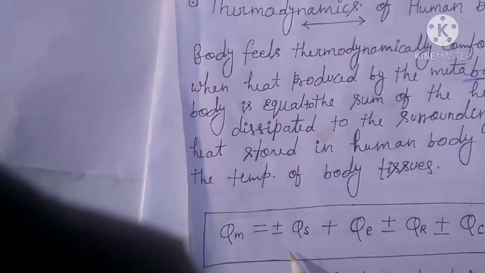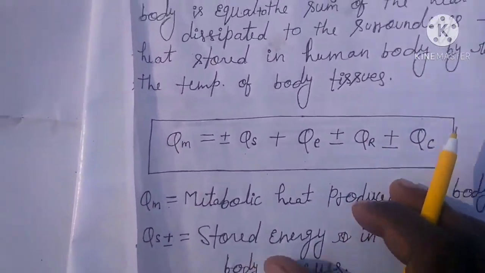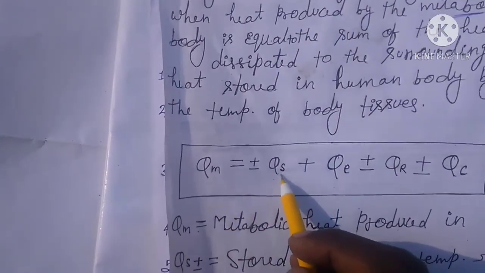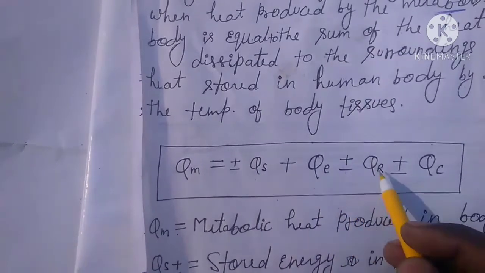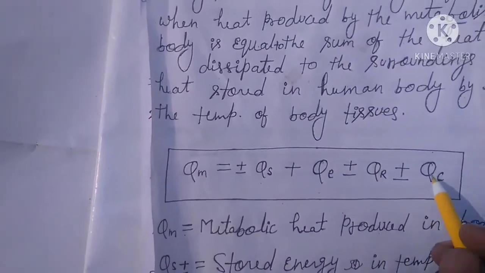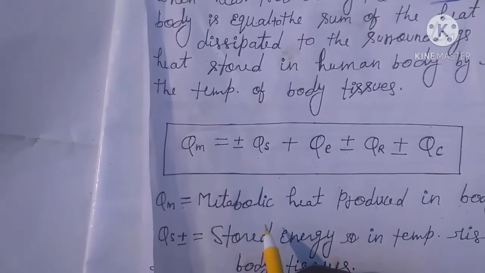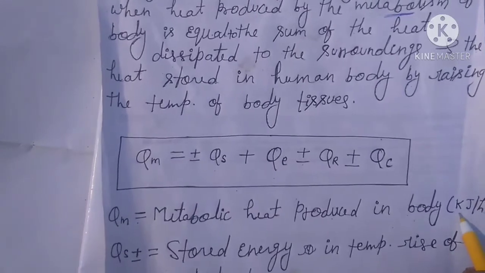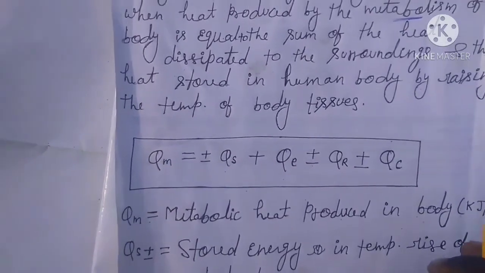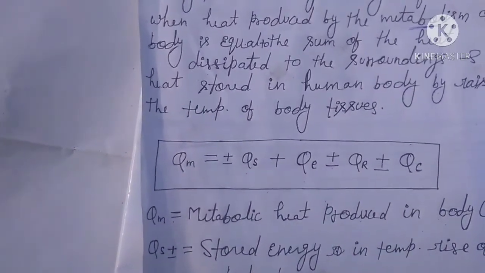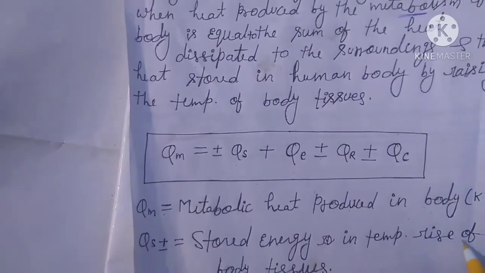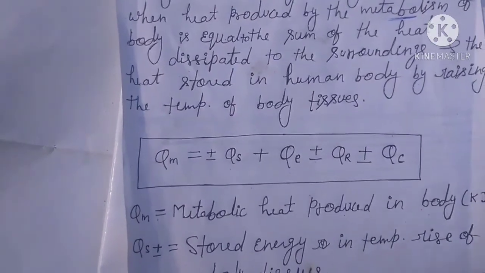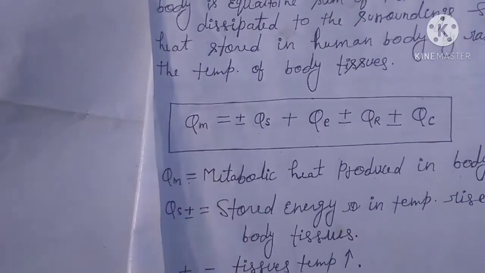So here a formula is given. Qm equals plus or minus Qs plus Qe plus or minus Qr plus or minus Qc. So what is Qm? Qm is the metabolic heat produced in the body, taken in kilojoules per hour. Qs is the energy stored as temperature change; if temperature rises it is taken as positive, and if temperature falls it is taken as negative.